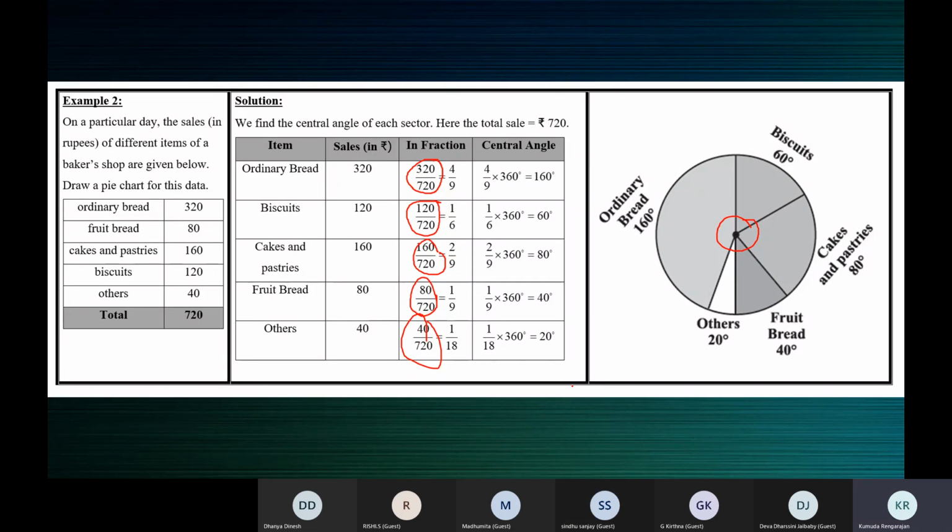Next is to make the pie chart. So I'll tell you how to make the pie chart.